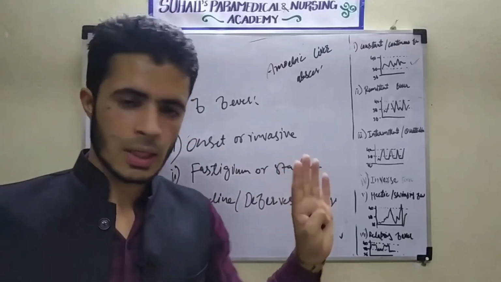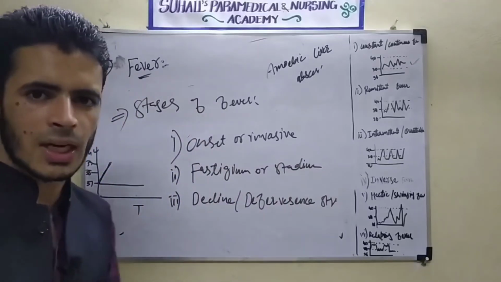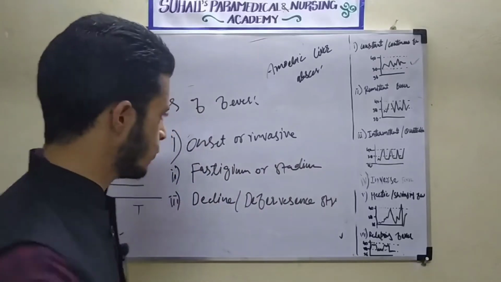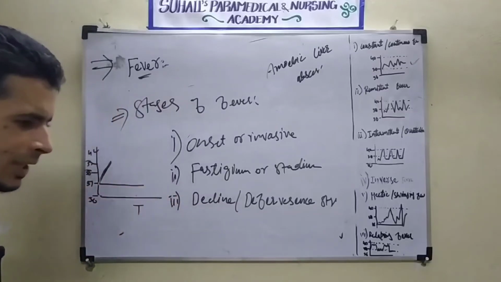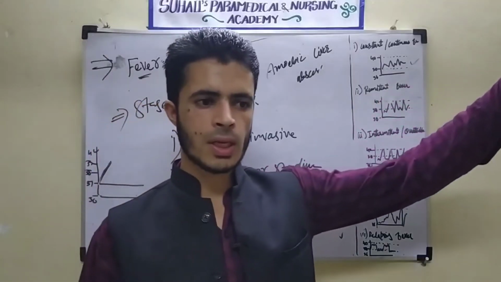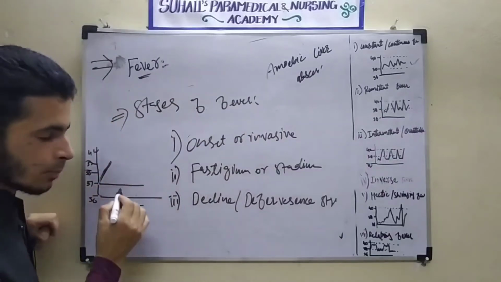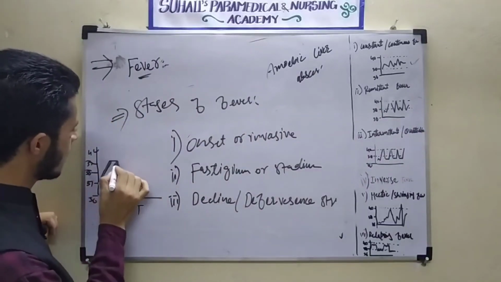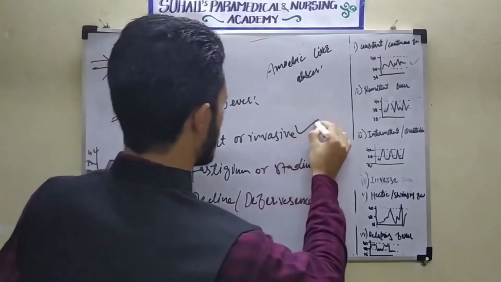This can occur suddenly, and it can also occur gradually. I am showing here the gradual phenomenon. Or it can occur suddenly, that is, the temperature will increase within no time. But here I am showing, with respect to time, the gradual increase in body temperature.